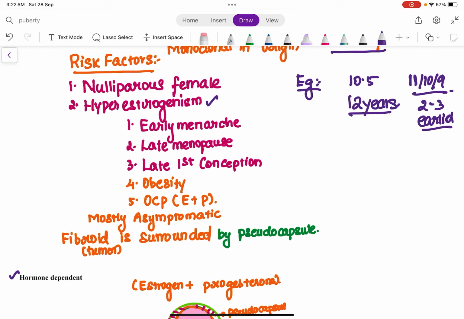Similarly, in those females with late menopause, what do you mean by late menopause? In India, around 47 to 51 years is the average time for attainment of menopause.